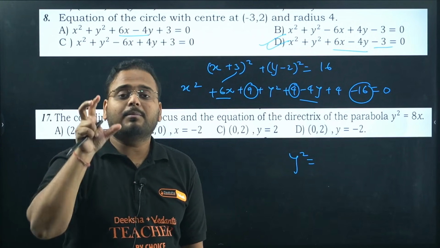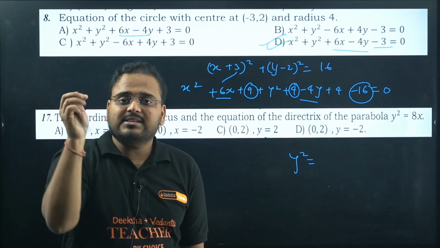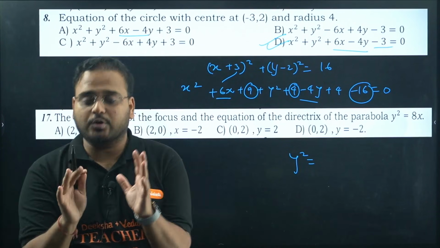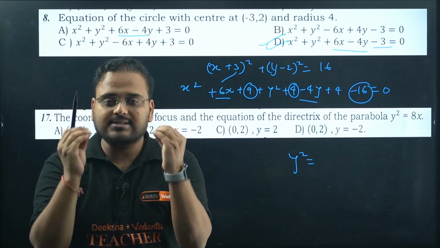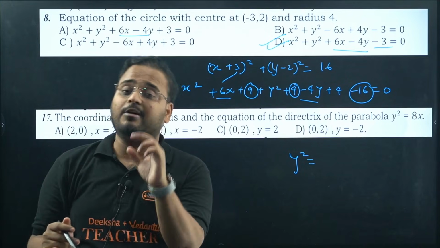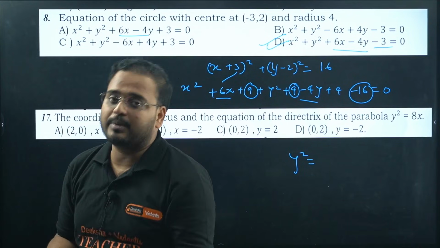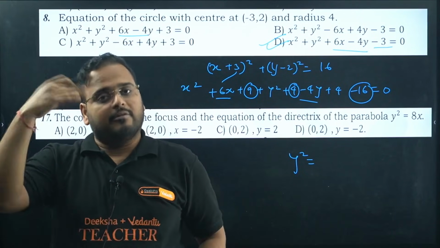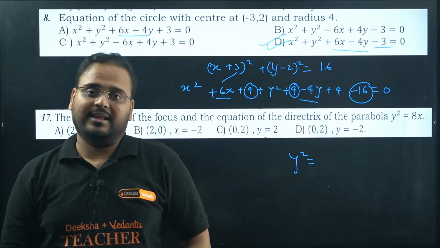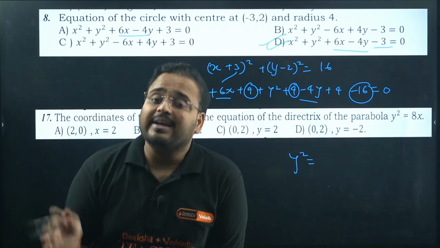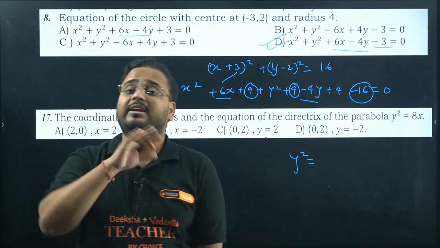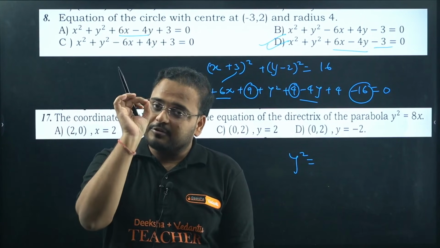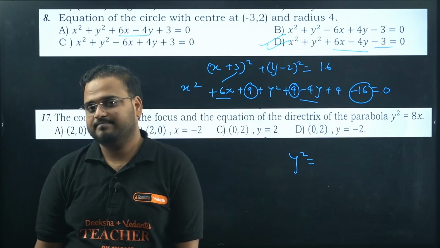You should be able to write all the formulas; the preparation should be in that way that if you close your eyes, take your pen and paper and start writing formulas of ellipse, you should be able to write them by yourself without any help, without any confusion. For parabola, for hyperbola, likewise. You should be able to write all the formulas by yourself without any doubt. It means you are prepared for the chapter. If not, then I'm sorry.